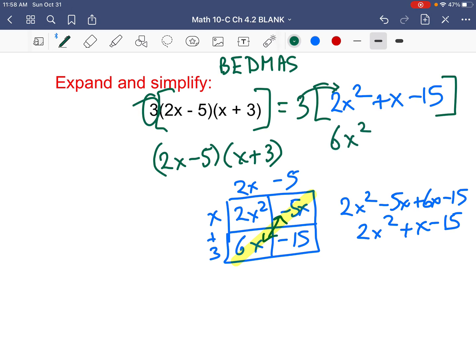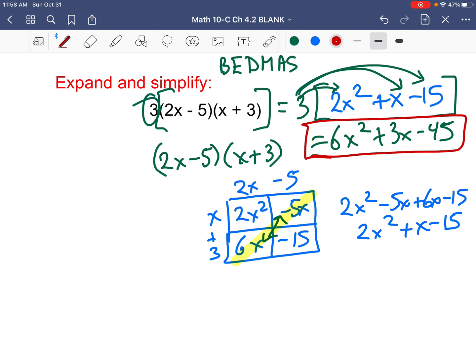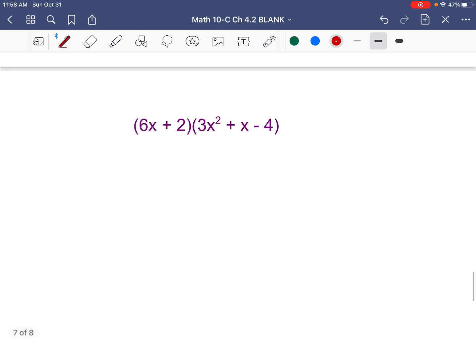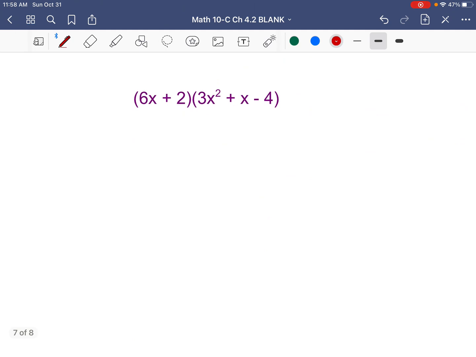So 3 times 2x squared is 6x squared. 3 times x is 3x. And 3 times minus 15 is minus 45. Now, should I set up a rectangle for that? I could have, I'm just lazy. So that's my final answer here. And notice I do the multiplying by 3 at the end. Not at the beginning, because then I'm multiplying the first term by 3 and the second term by 3, and I get 3 squared. Now, this is particularly nasty. Well, it's not, it's just long and picky.